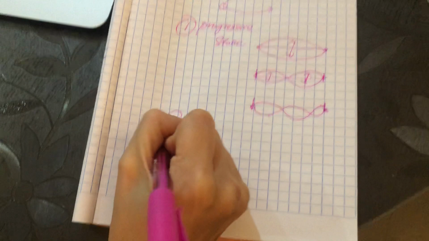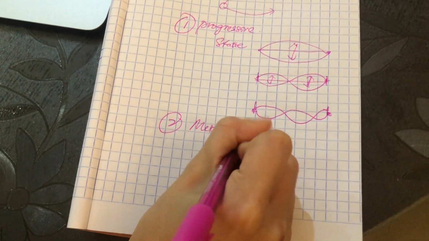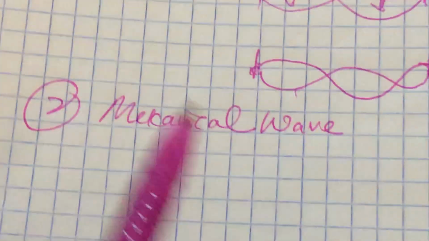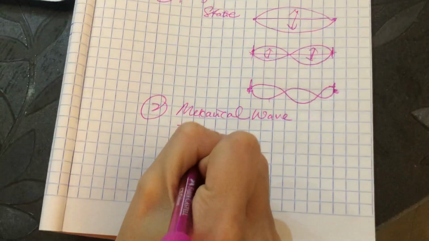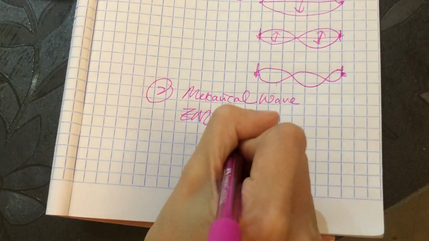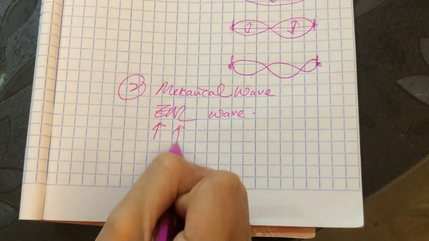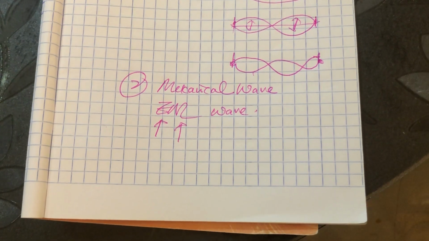Another category that you have to learn here is the mechanical wave. Mechanical wave is a wave like the guitar string, drum, sound wave. That is mechanical wave. Another wave is what you call EM wave, electromagnetic wave. Look at the word: electric and magnetic, you combine them, it is EM wave.